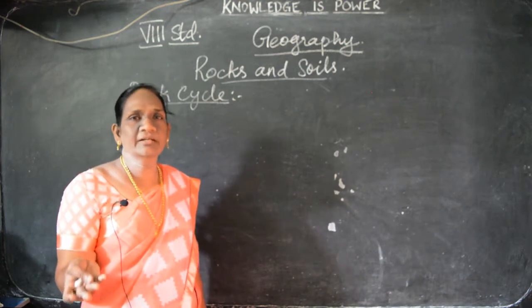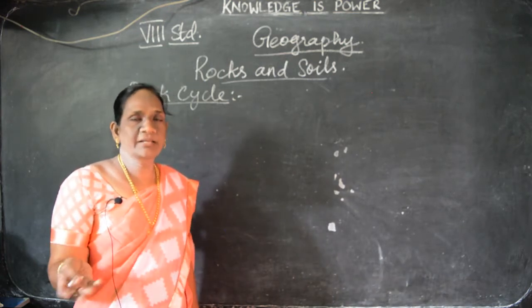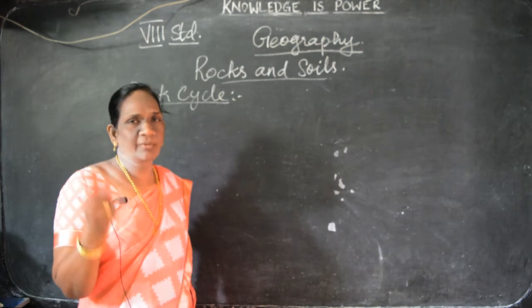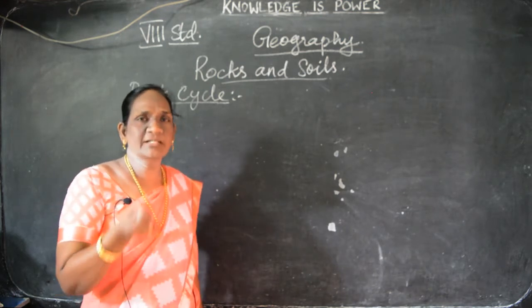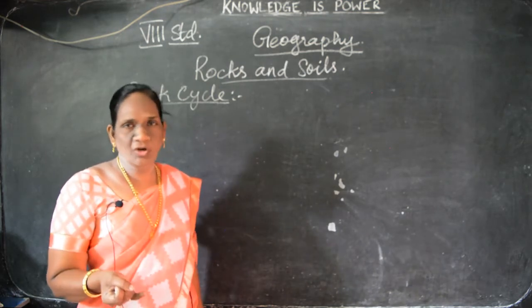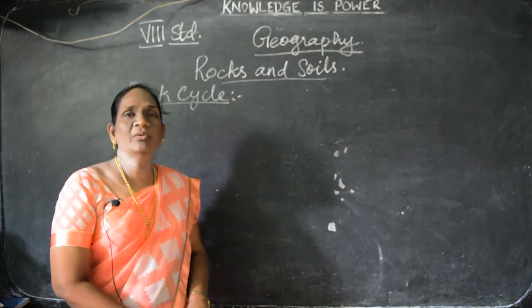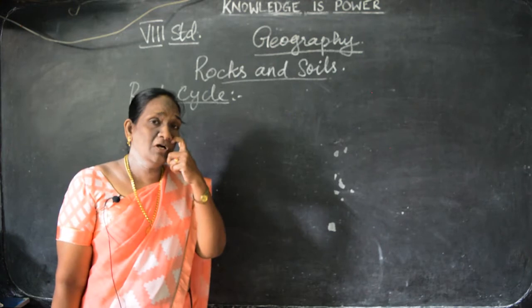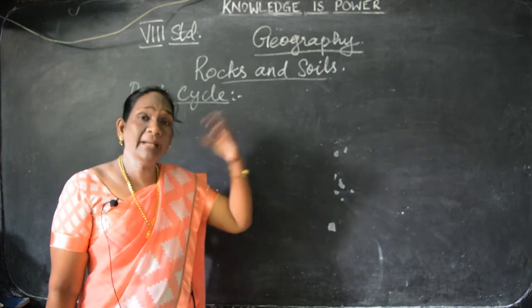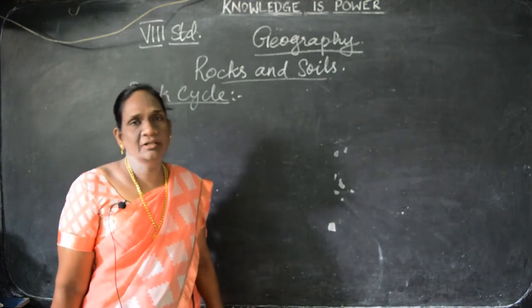Igneous rocks, already in the previous classes I explained everything about the igneous rocks. It is called a parent rock, the primary rock, and this igneous rock is found because of the molten magma coming out from the earth.